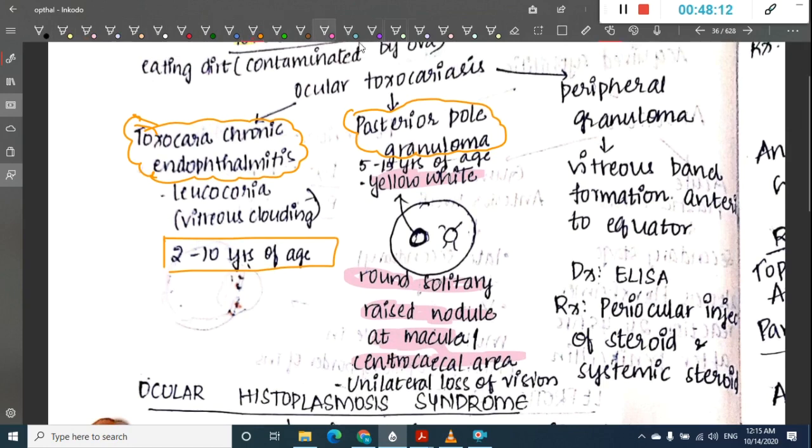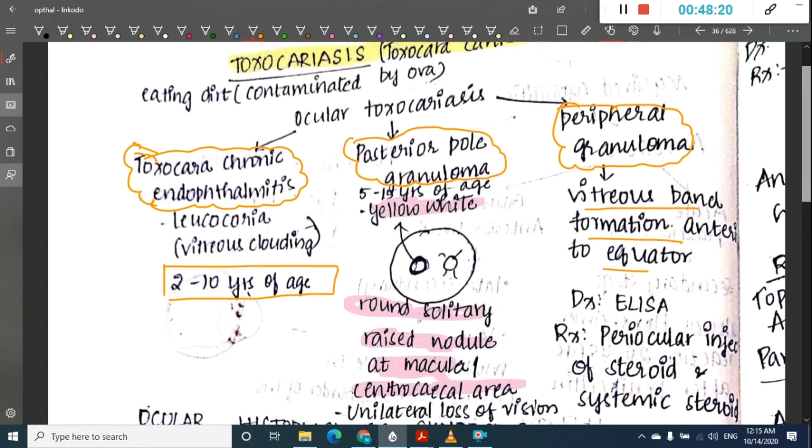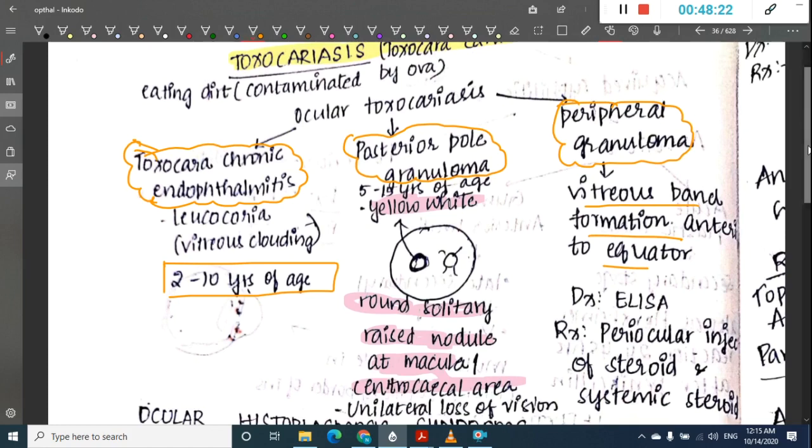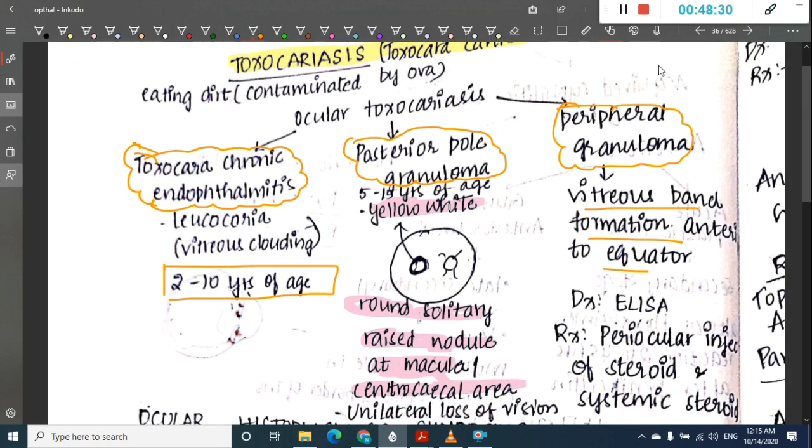We also have one more thing called peripheral granuloma, where vitreous bands formation is seen anterior to the equator. So in toxocariasis we have Toxocara chronic endophthalmitis, we have posterior pole granuloma, and we have peripheral granuloma also associated with toxocariasis.